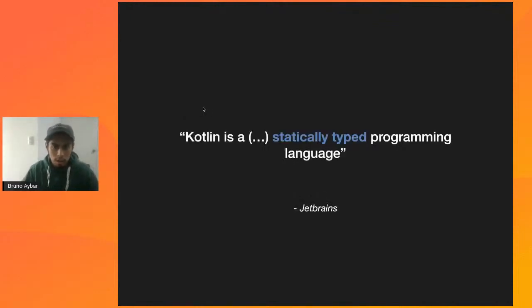So about Kotlin, Kotlin is a statically typed programming language as defined by JetBrains, the creators of the language. So we can analyze this by looking at these two specific words, statically typed. As they say, it's typed. It has a type system, and it's also static in such a way that it's unlike other languages that are dynamic. Once you assign a type to any construct, then it can't be modified, and we'll be giving more examples about that during this presentation.